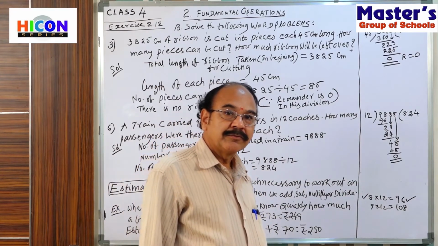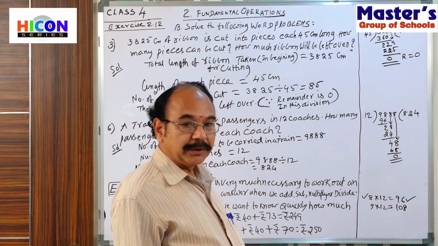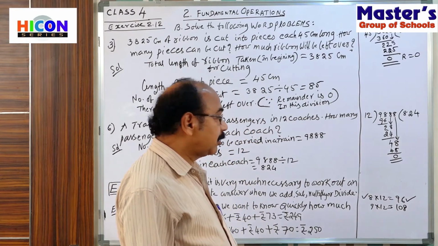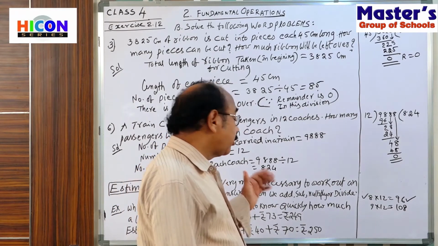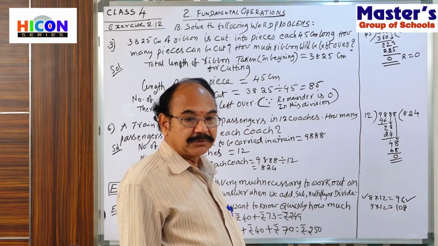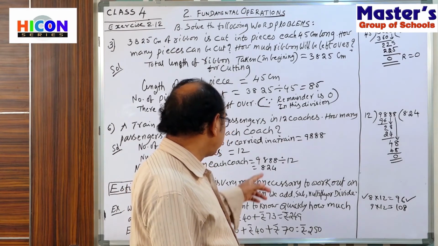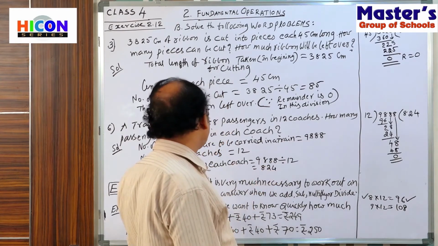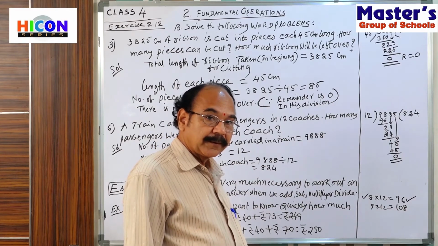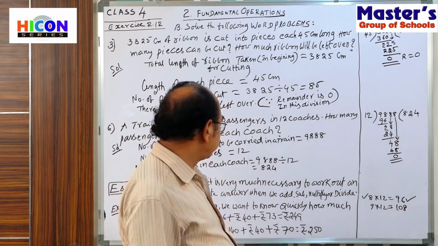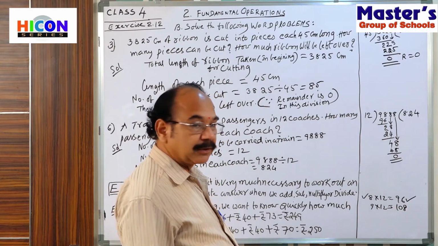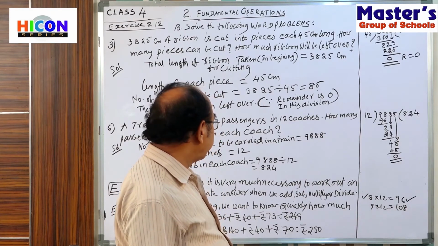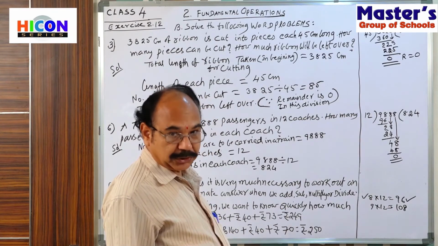That's why no passengers will be left over. All the passengers were adjusted into 12 coaches. In each coach, passengers are equal. In each coach, 824 passengers. How many coaches? 12 coaches.